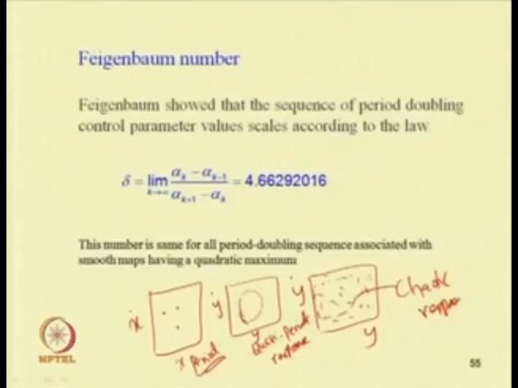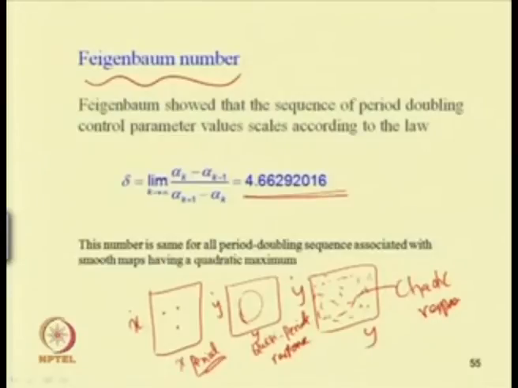In the case of period doubling, the number associated with this period doubling route to chaos is the Feigenbaum number. Feigenbaum showed that the sequence of period doubling control parameter values scales according to the law delta equal to the limit as k tends to infinity of (alpha k minus 1 by alpha k plus 1 minus alpha k), which equals a universal constant with a value of 4.6629216. This number is known as the Feigenbaum number.